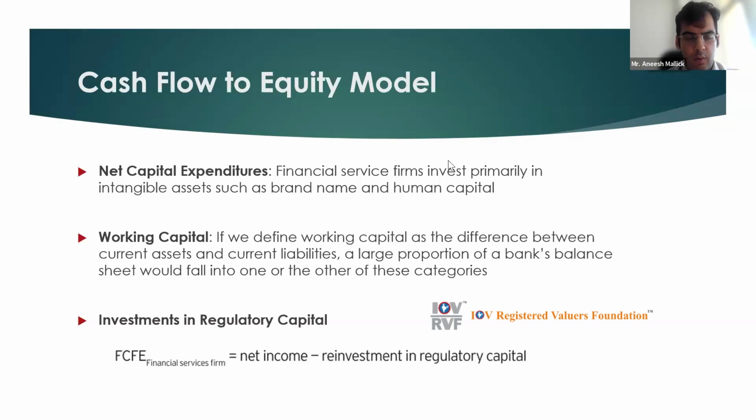Due to all the reasons that we have talked about till now, the method that we use to compute the value of a bank under the income approach or the discounted cash flow approach is FCFE for a financial service firm, equal to net income or profit after tax minus reinvestment in regulatory capital.